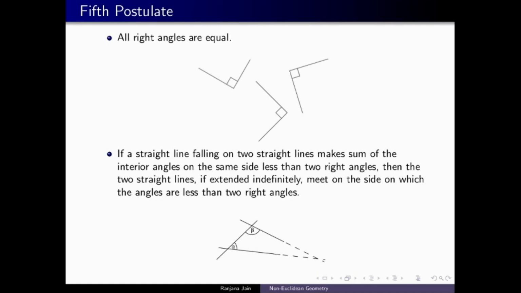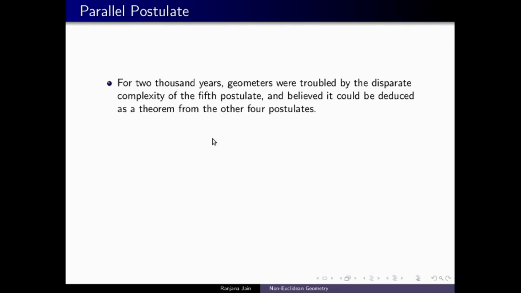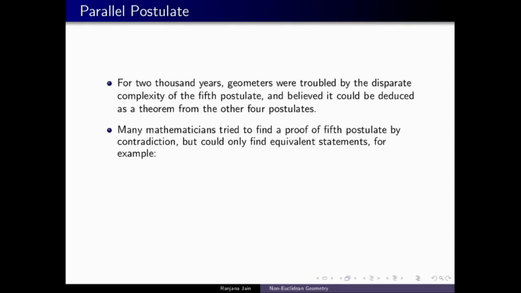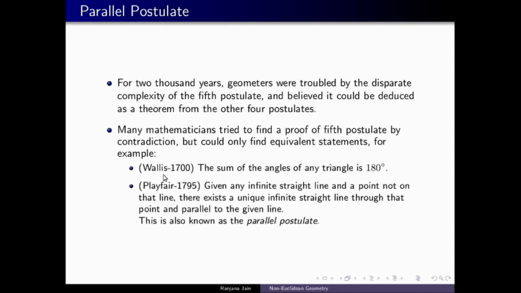Now this fifth postulate troubled many geometers for a long time. For around 2000 years, they were troubled by the complexity of the fifth postulate, and they believed that they could deduce it using the first 4 postulates. In fact, many mathematicians tried to prove the fifth postulate by contradiction, but they could only reach an equivalent statement. For example, in 1700, Wallis proved that the sum of the angles of any triangle is 180 degrees, which is equivalent to the fifth postulate.